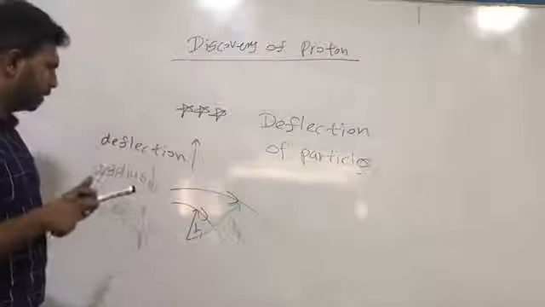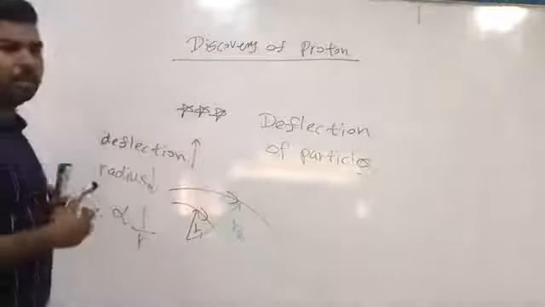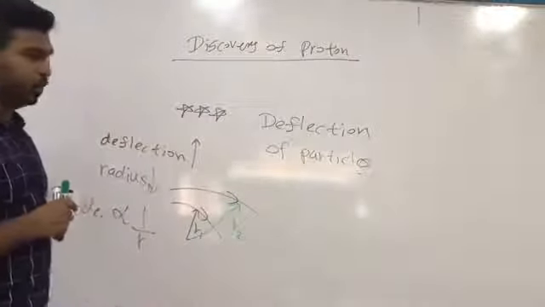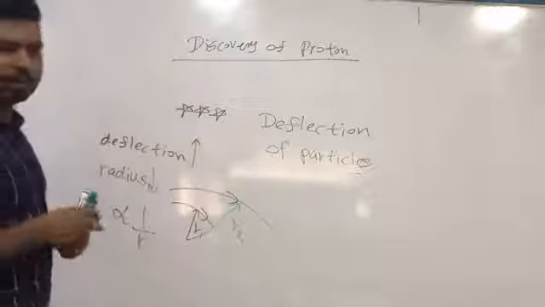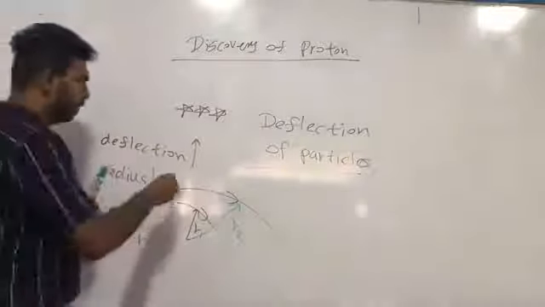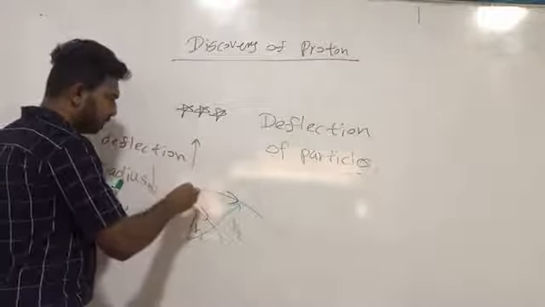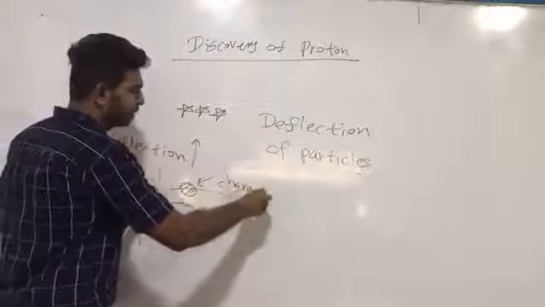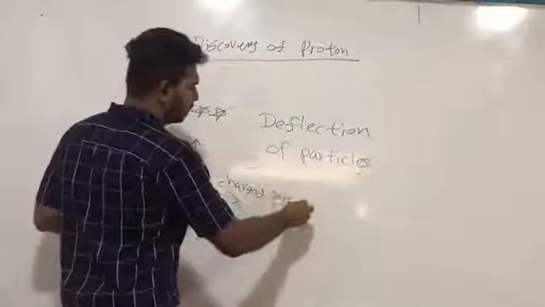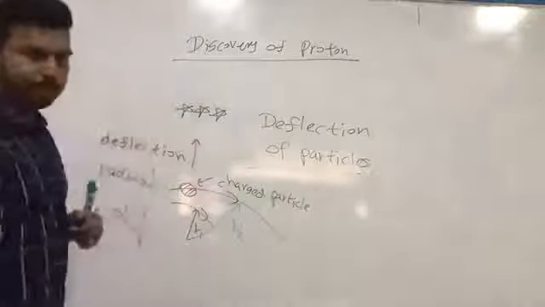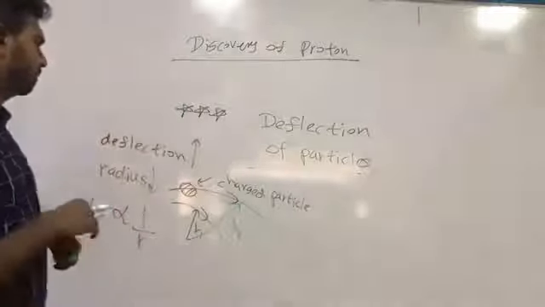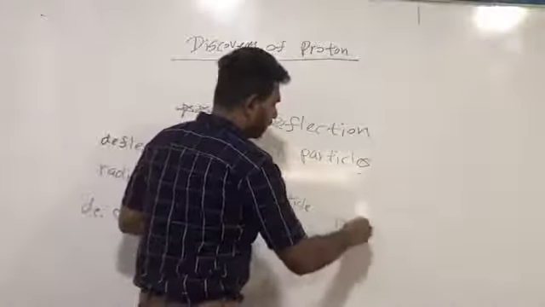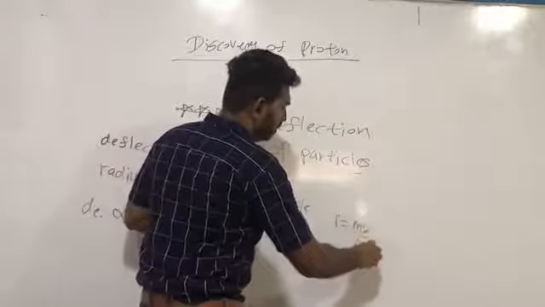The important point is that we can obtain an equation for the radius of the path of a charged particle inside a magnetic field. So we are going to calculate the deflection or the radius of this charged particle inside the magnetic field. This equation is obtained from physics: R = mv / Bq.